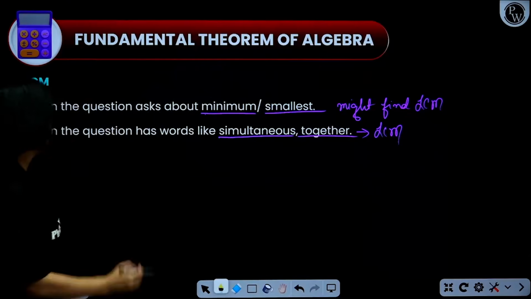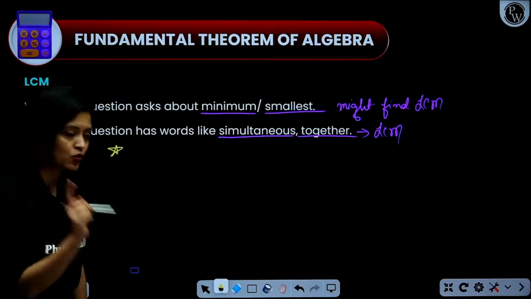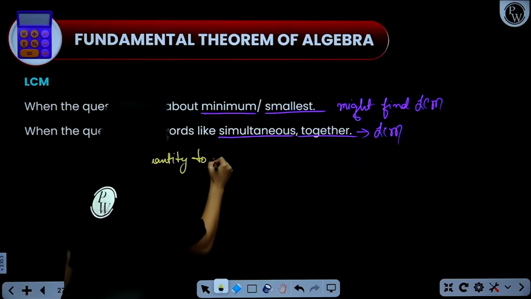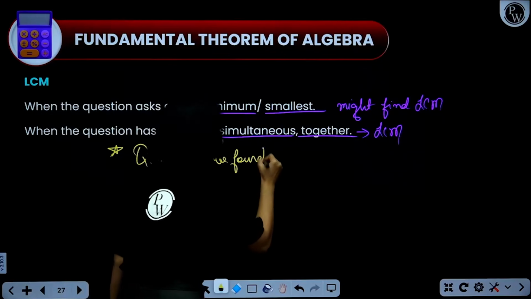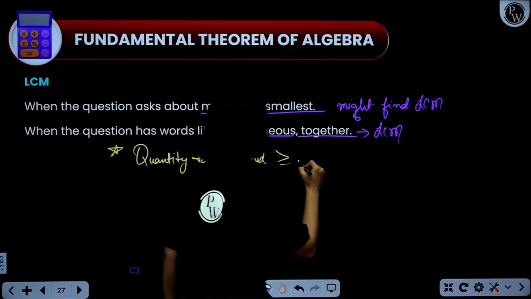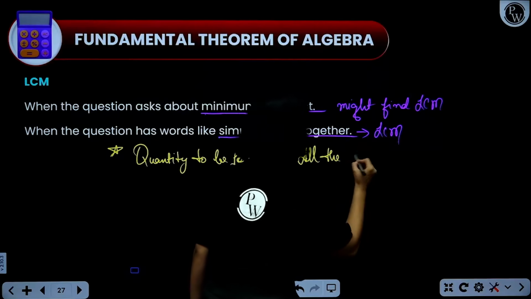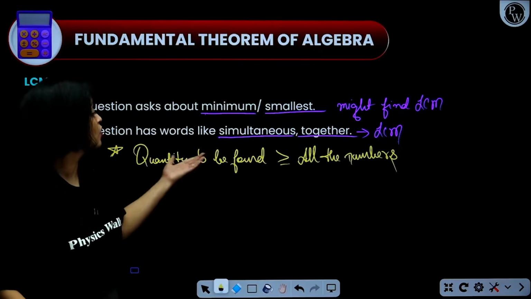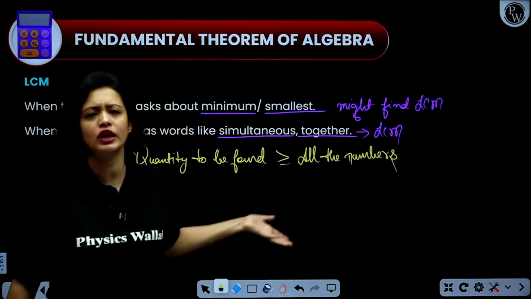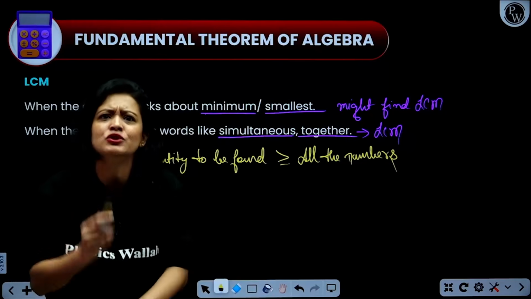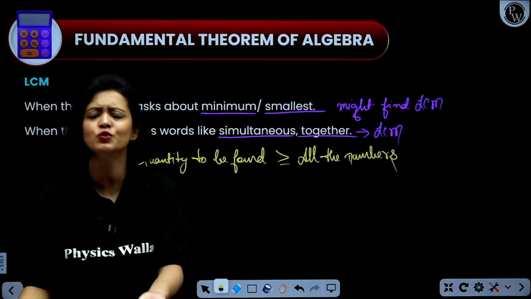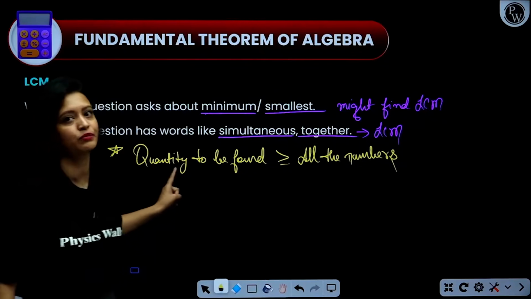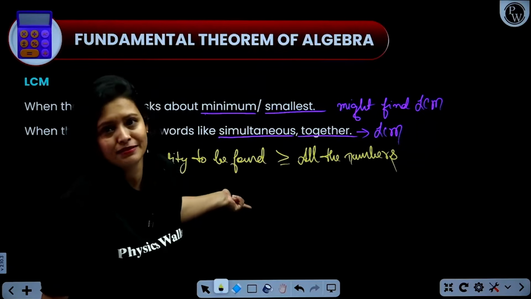What is fixed though? What is fixed, everyone? This is fixed: if in a question, the quantity to be found has to be greater than or equal to all the numbers that are given, then obviously you have to find LCM, because LCM is always greater than or equal to all the given numbers whose LCM you are finding. Again, this is common sense, and this helps you find what you have to find basically.